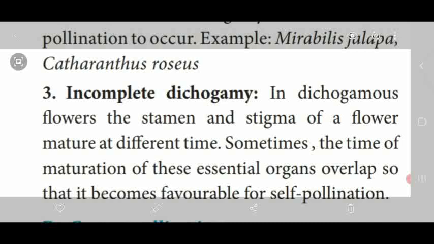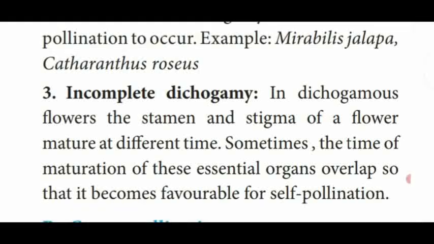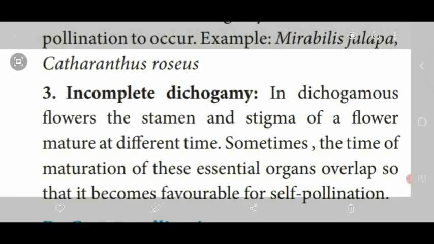Why is it said to be incomplete? That means sometimes the development of both the organs overlaps each other. That is said to be incomplete dichogamy, or the maturation of the sex organs is at different levels or different times. So this incomplete dichogamy is also possible only in self-pollinating plants.